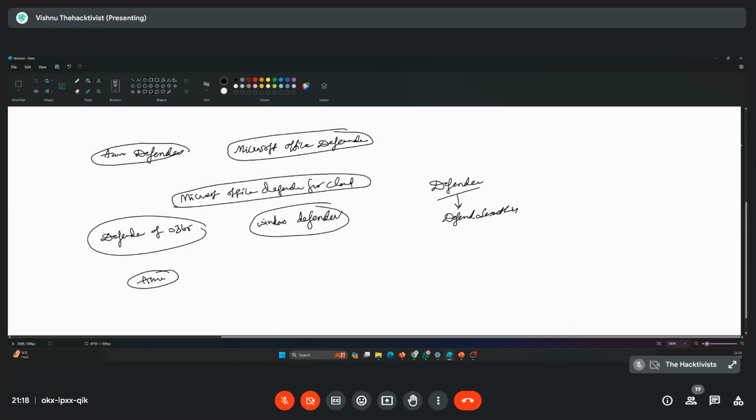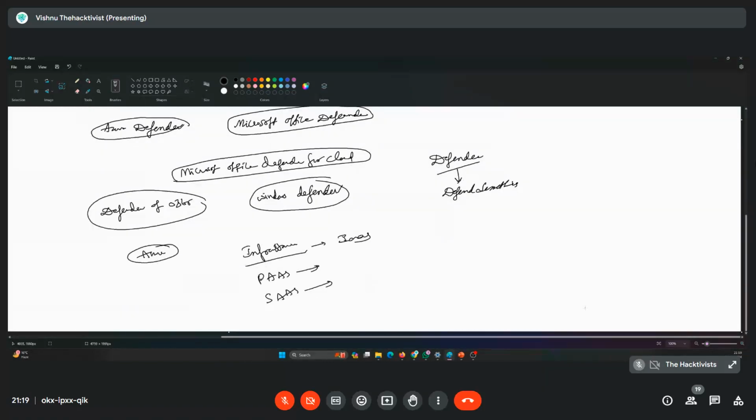So in our case, we have infrastructure. What is infrastructure? Cloud infrastructure, that we consider as IaaS, infrastructure as a service. Similarly, we have PaaS, platform as a service. We have SaaS, software as a service. We even have so many other things, like IDaaS, identity as a service. Now we have to secure this, right?